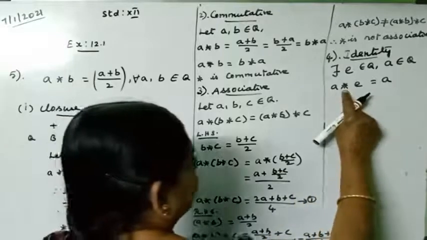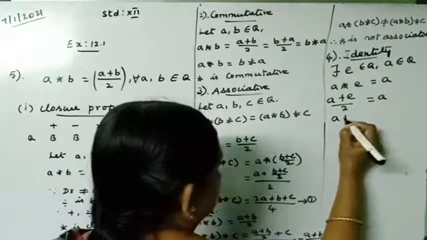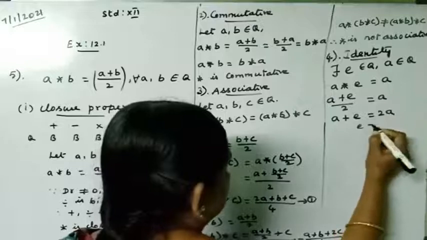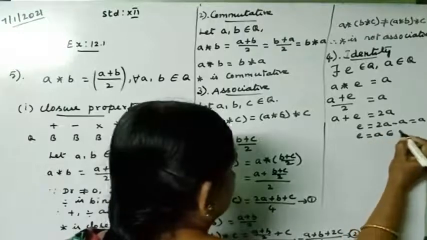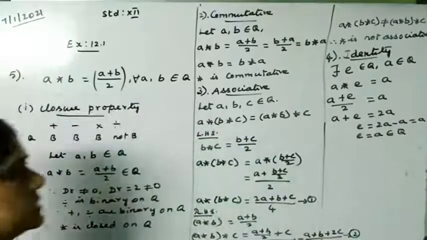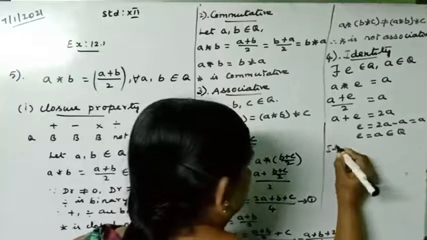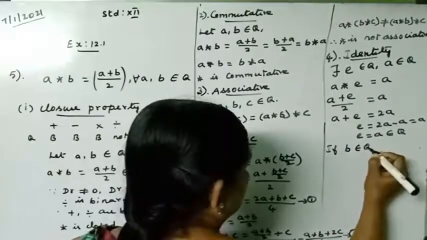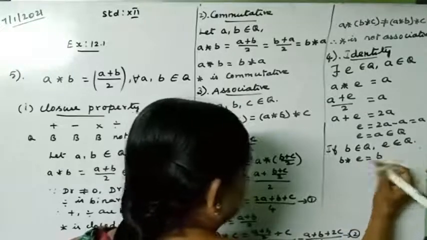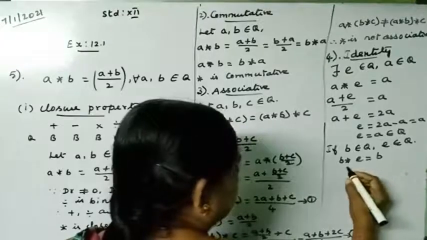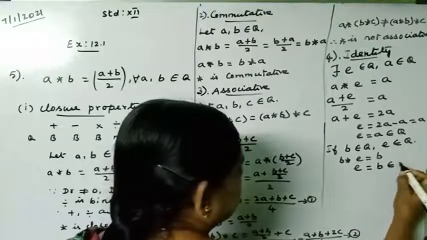By the definition of star, (A plus E) divided by 2 is equal to A. Cross multiplying, A plus E equals 2A. So E is equal to 2A minus A, which is equal to A. So E is equal to A, which belongs to Q. Yes, whatever element I took, the same comes as the answer. Now if I take any other element B belongs to Q and E belongs to Q, then B star E is equal to B. So E is equal to 2B minus B, which is also in Q.